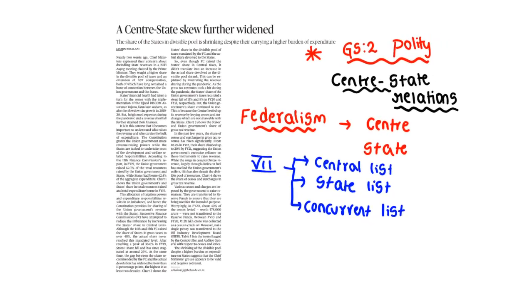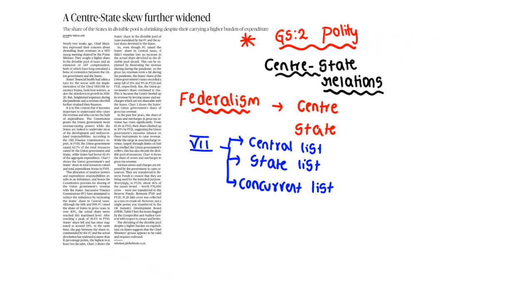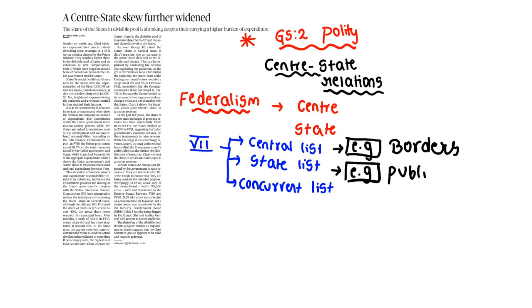In the Central list, we have terms regarding the activities that the Centre has to take. For example, controlling the borders of India is part of defense. It should be the role and sole activity of the central government. Regarding the State list, we can go with the example of public order and maintenance of hospitals and health, which come under the State list.